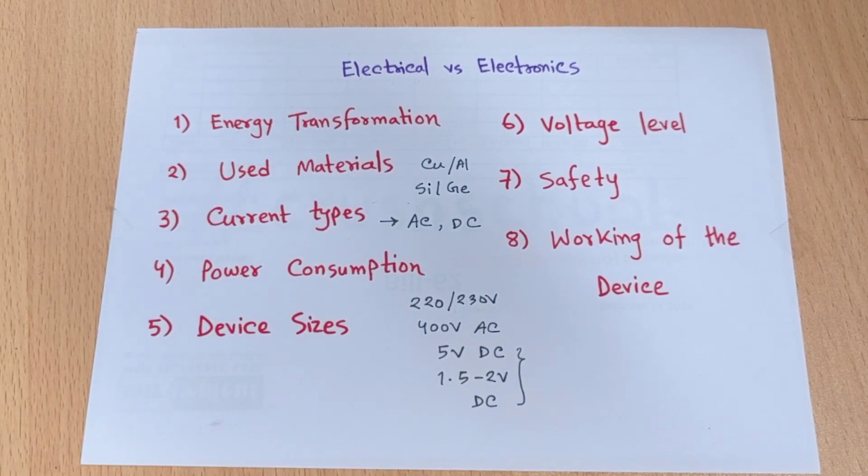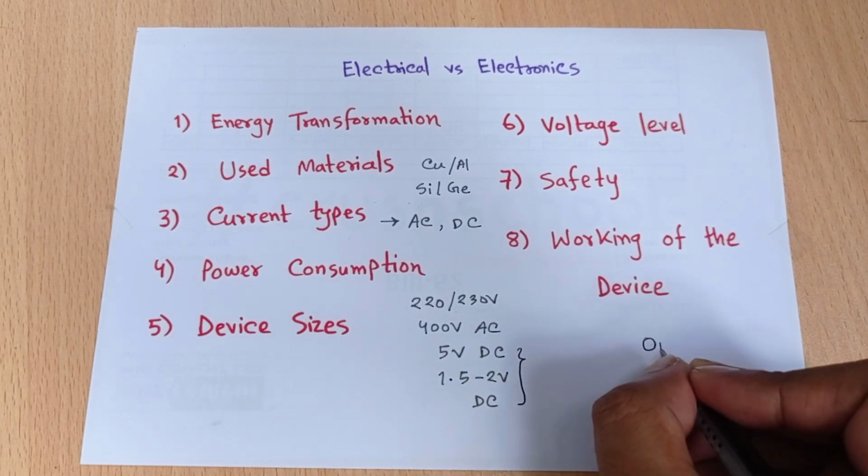So energy transformation, or the conversion of energy, is the main work of the devices used in the electrical sector. But in the electronic sector there is other work that can be done by electronics devices. Suppose we just amplify a signal. Suppose we have an electronics device like an op amp.